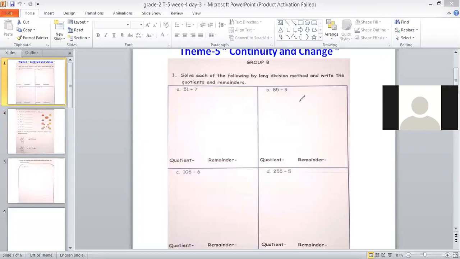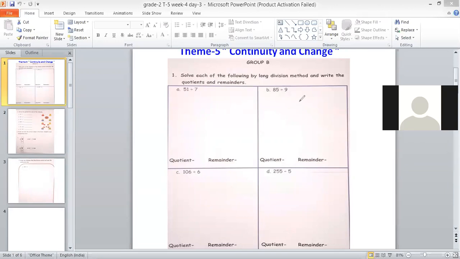Shreyas, please read this question. Shreyas, am I audible to you? Shreyas is not there. Shreyan, please read this question. Yes, ma'am.